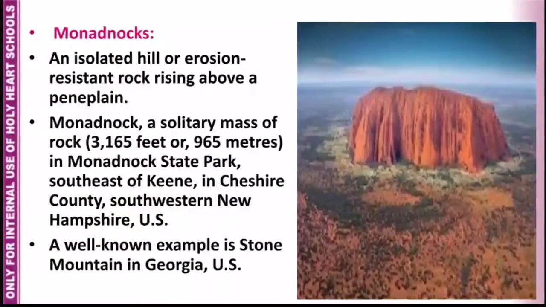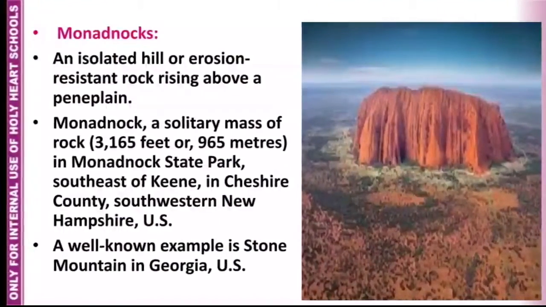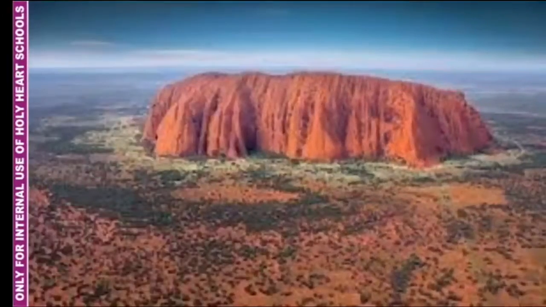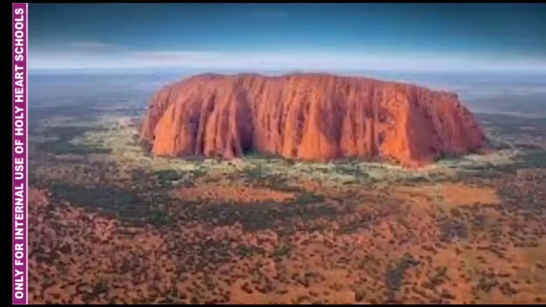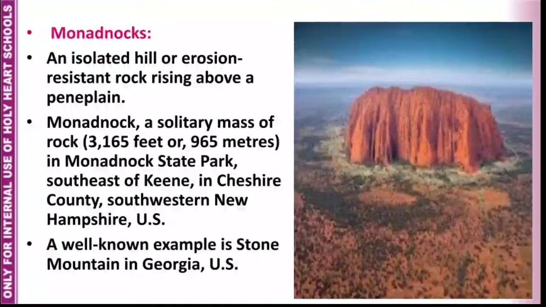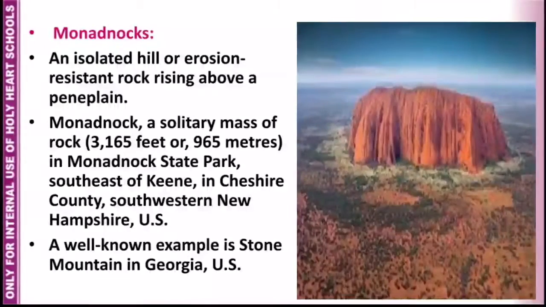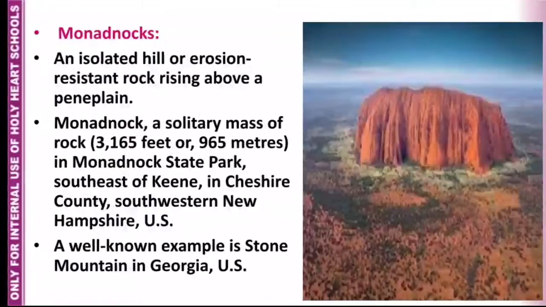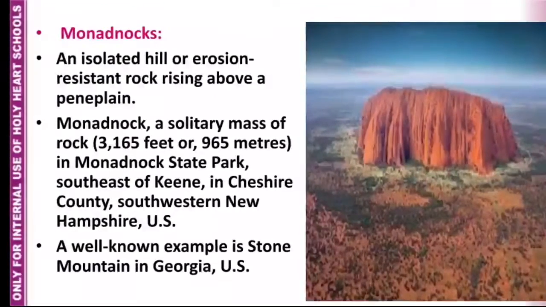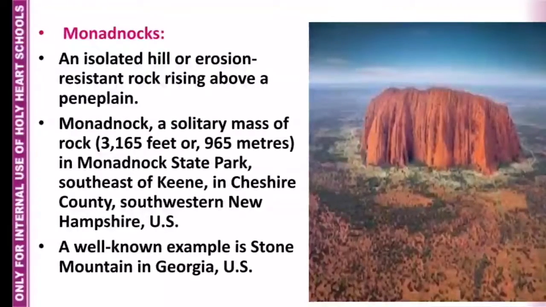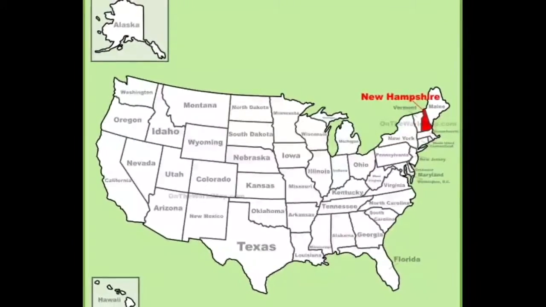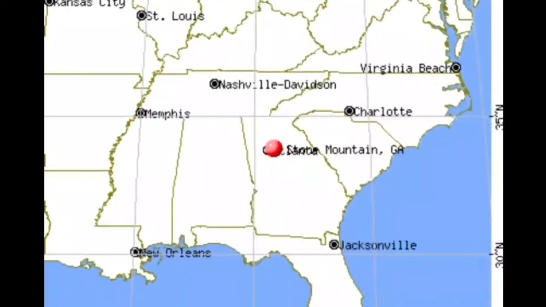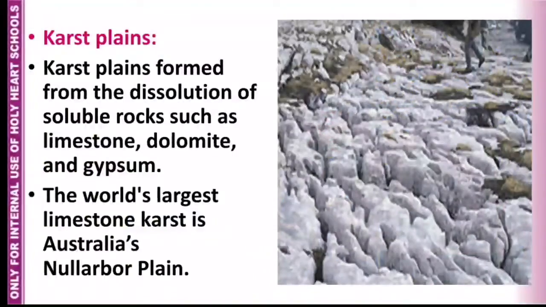The next term we have is monadnocks, an isolated hill or erosion resistant rock, that means very hard rock, rising above a peneplain. Monadnock, a solitary mass of rock which is 3,165 feet or 965 meters in Monadnock State Park, southeast of Keene in Cheshire County, southwestern New Hampshire, USA. A well-known example is Stone Mountain in Georgia, US.